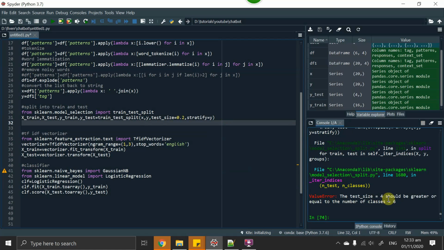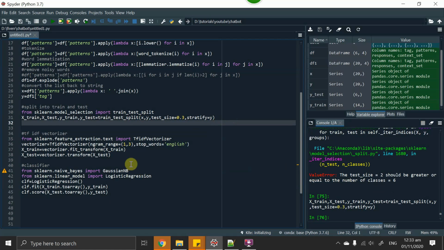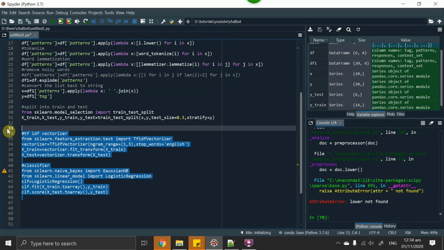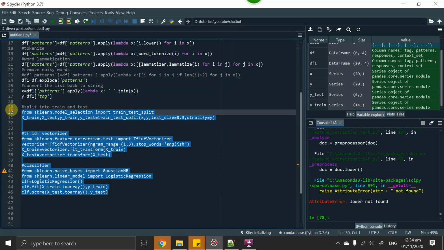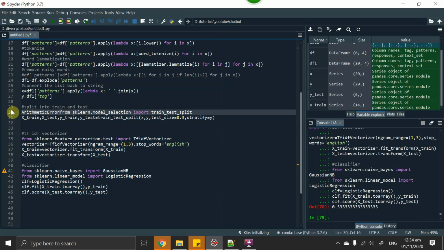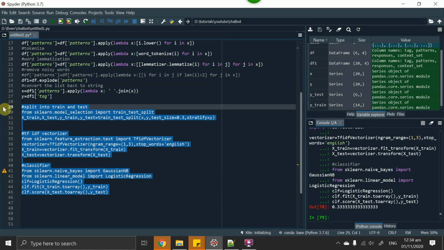The test size equal to 4 should be greater than or equal to the number of classes, which is 6. We have to reduce it or we have to increase it. I think we have to increase it. Okay. Now we are 100% sure that all of the classes in the training set are available in the test set. As I am overwriting this data set, this gave me an error. This is a bit better than 0.25 and 0.2.